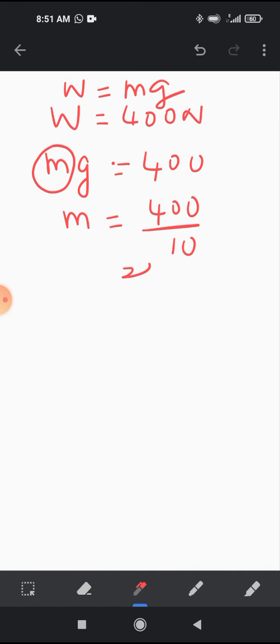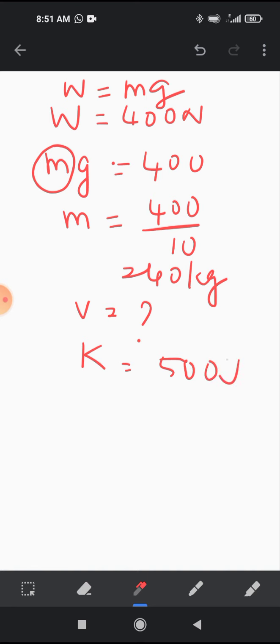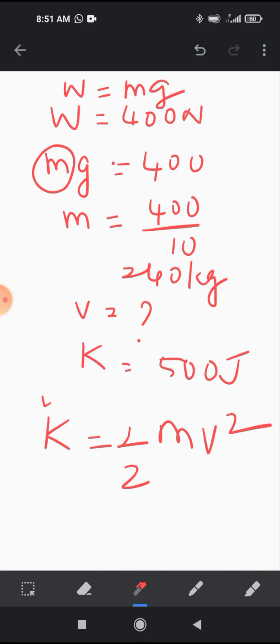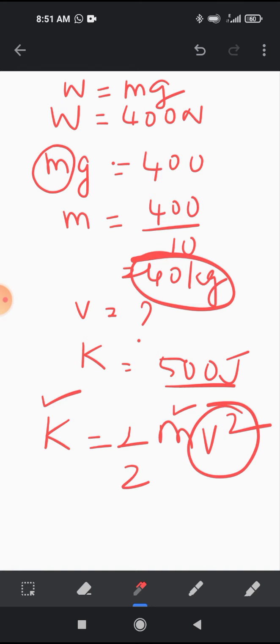Formula for the weight is m into g. So m is equal to 400 upon g. G is 10. So 40 kilogram is the mass. And the velocity of the body we have to calculate. Kinetic energy is given 500 joule. So use the formula. Kinetic energy is equal to half mv square. K is given 500 joule. M is calculated as 40 kg. V you can find out.